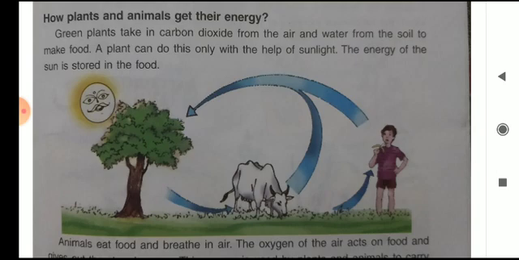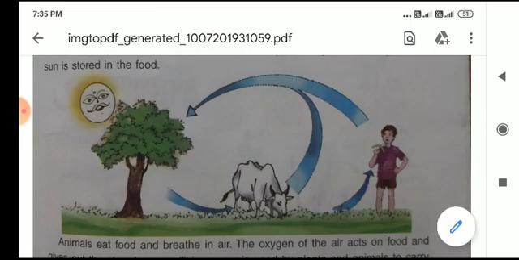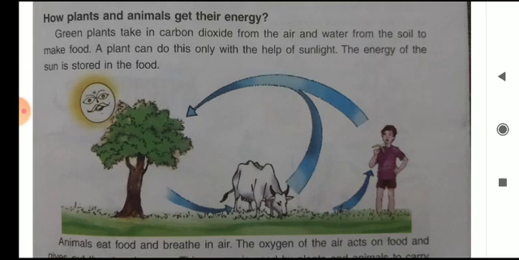Green plants take in carbon dioxide from the air and water from the soil to make food. A plant can do this only with the help of sunlight.